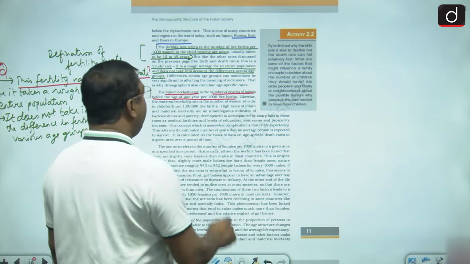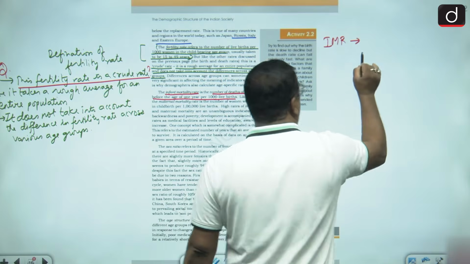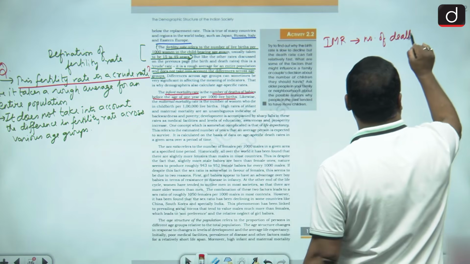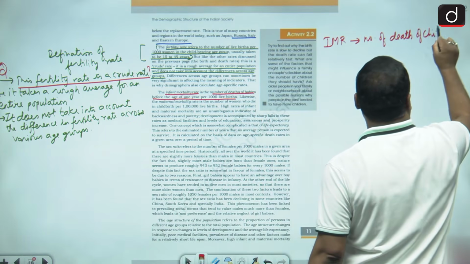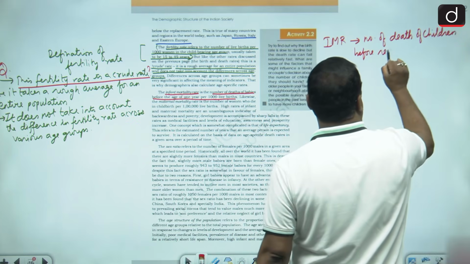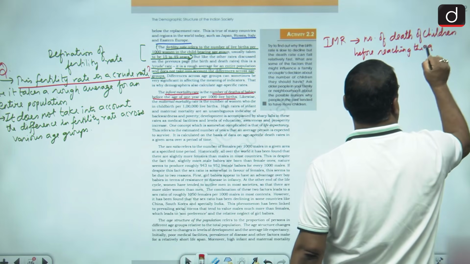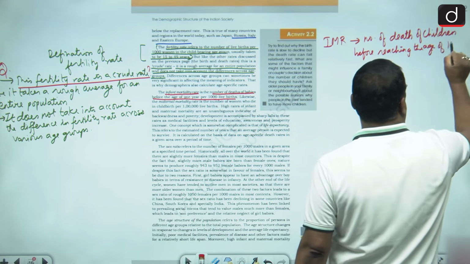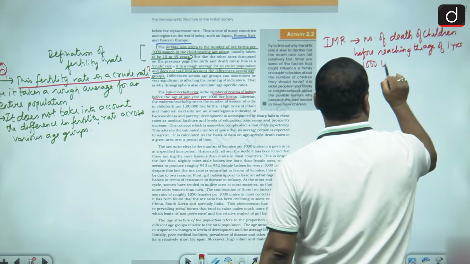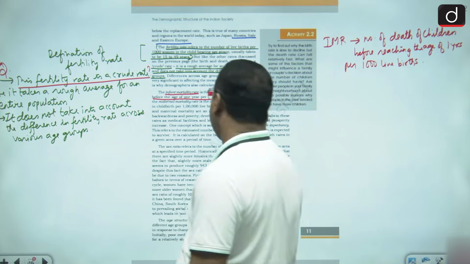So infant mortality rate, IMR, is the number of deaths of children before reaching the age of 1 year per 1,000 live births. This is infant mortality rate.